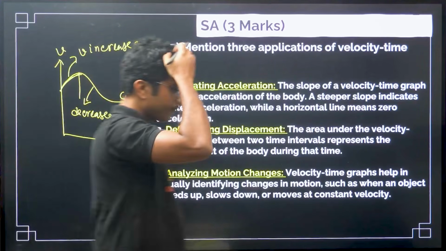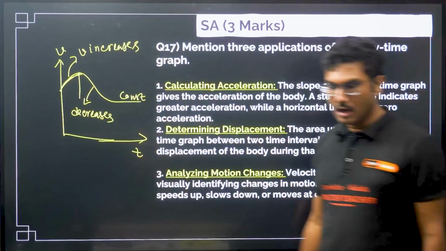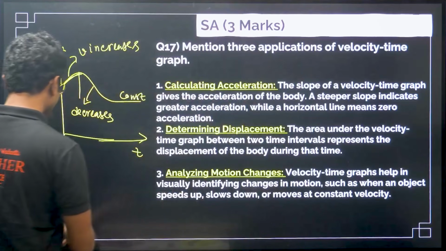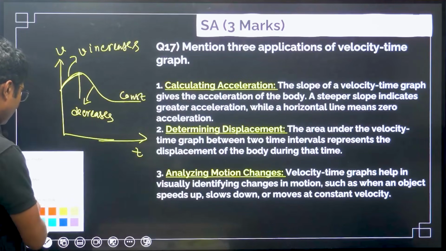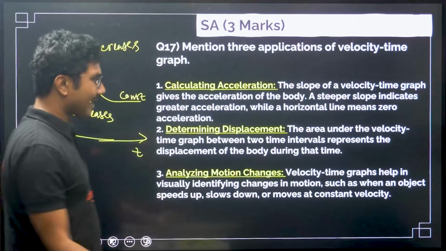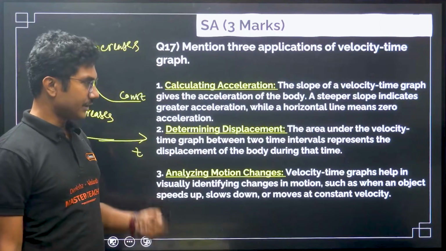So if the graph is given to you, you can identify where the object is accelerating, where it is decelerating, or where it is moving with a constant velocity. This is the way to analyze the graph, right? This is also a part of the application of the velocity-time graph.